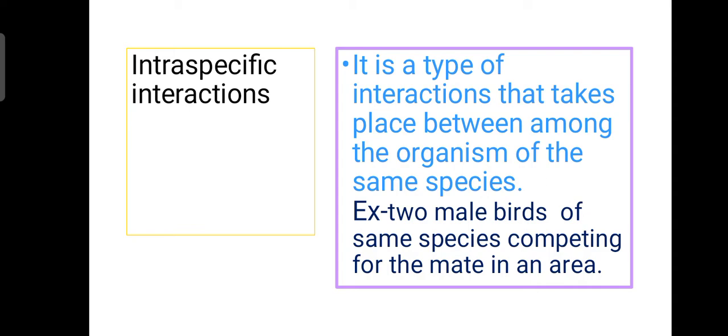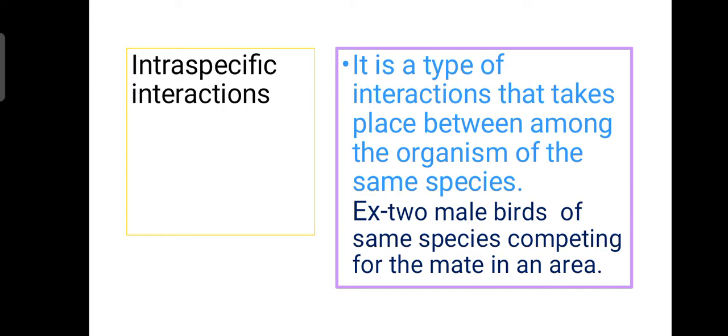You may give an example of two male birds of the same species competing for a mate in an area. The male birds are competing for the female.